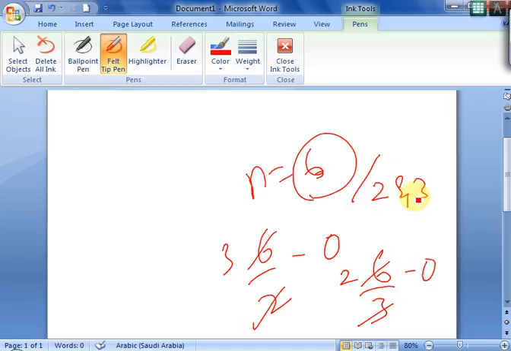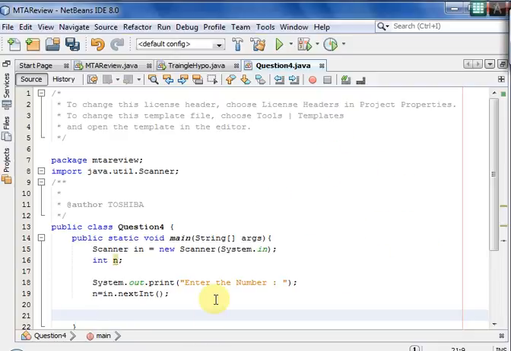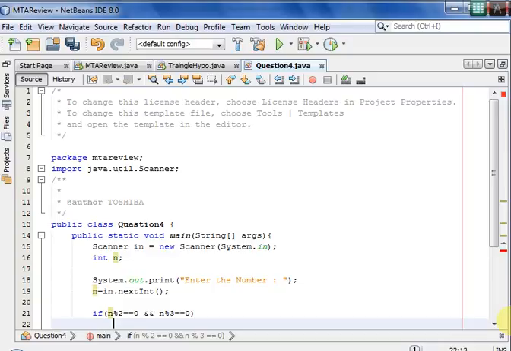So what we have to do is check that the remainder is 0 after division. How we can check that the remainder is 0 is by using the mod operator, or the remainder operator. So we'll check if n mod 2 is equal to 0 and n mod 3 is equal to 0. It means this is the number we want.